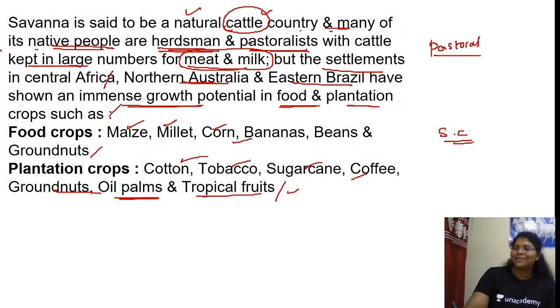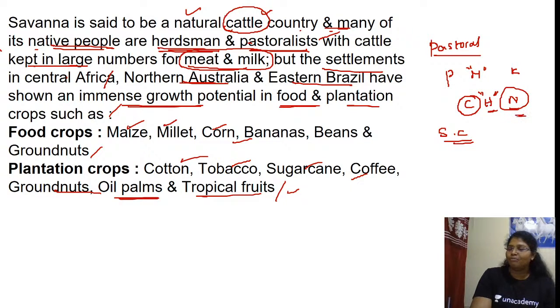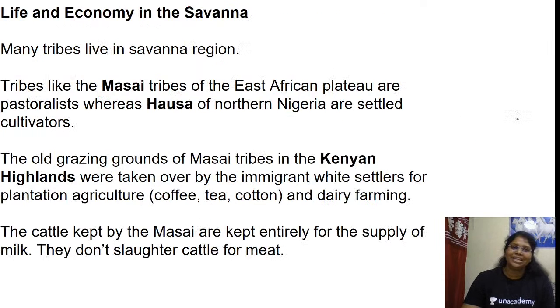PMK. Am I right? PMK. Pastoralist Maasai of Kenya. CHN. Settled cultivators Hausa of what? Nigeria. Super.